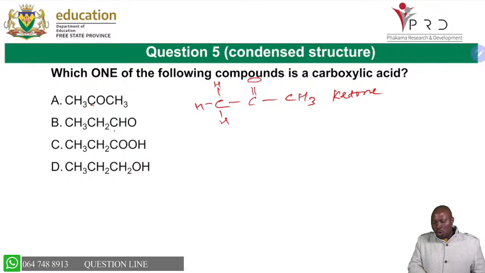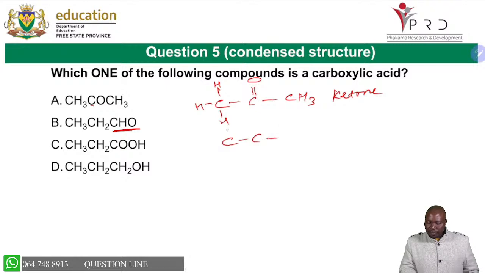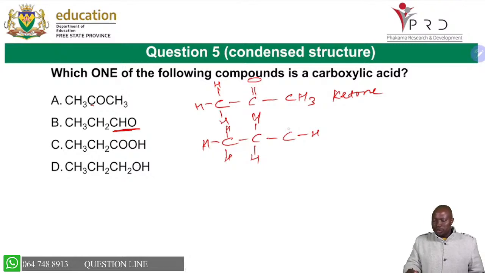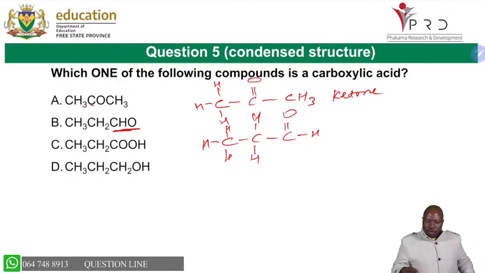As you see that CHO there at the end, you are able to say, okay, we're having 3 carbons. This one is a CH3. You draw CH3 there. It's a CH2. And then you are able as well to go and draw the C and then the H. You see that this carbon has 2 bonds, so it means the oxygen has a double bond. Then you are able to write that. That is a C double bond O. So you are able to find all these structures with no problem as and when you have to draw. And you are able to see that the C double bond O now, this one is no longer a ketone.